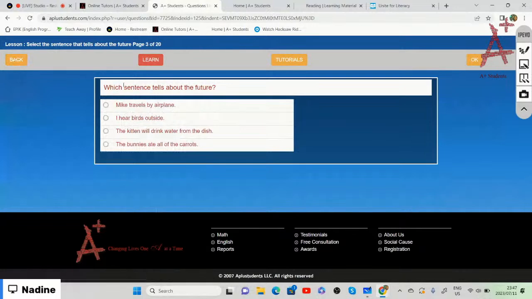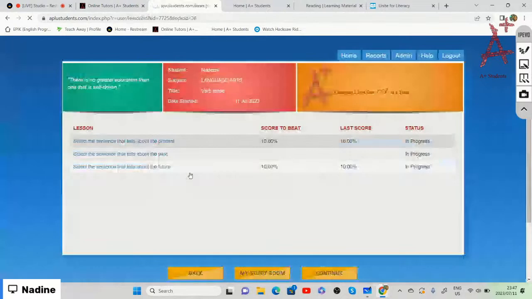All right, so that is the lessons on select the sentence that tells us about the present, the past, and the future. And these are all verb tenses. The sentences that tell us about the present either have no ending or end in s, and it's telling us about something that is happening now.